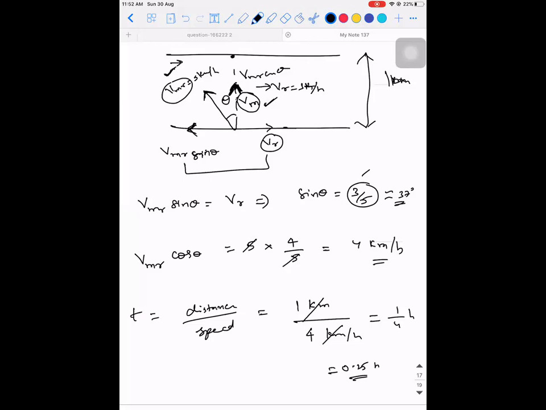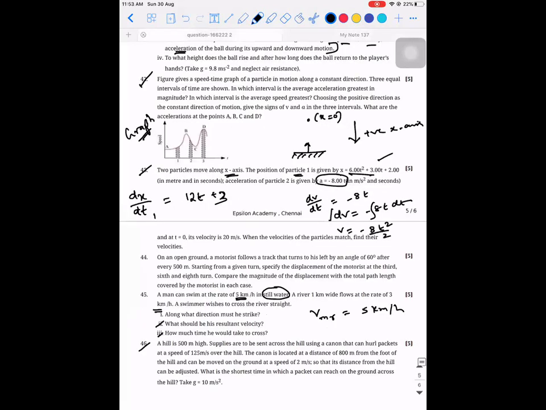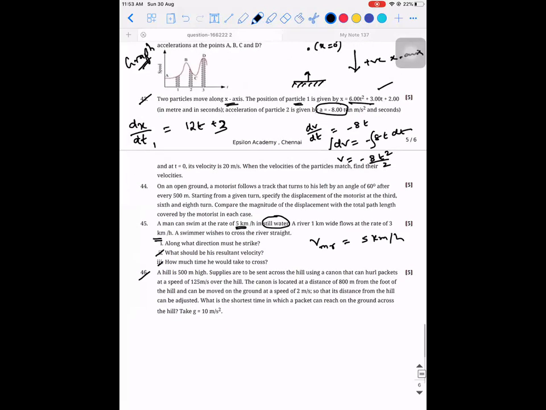So this is what happens. And the last problem. This is 45 and the last problem is 46. A hill is 500 meter high. Supplies are to be sent across the hill